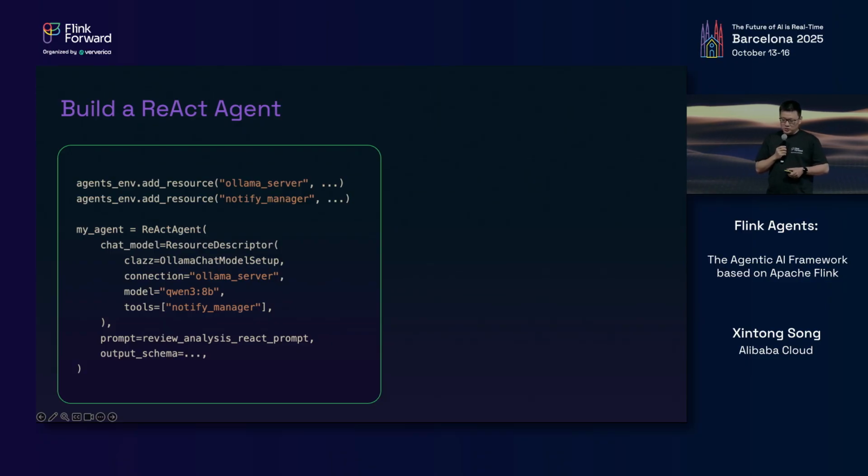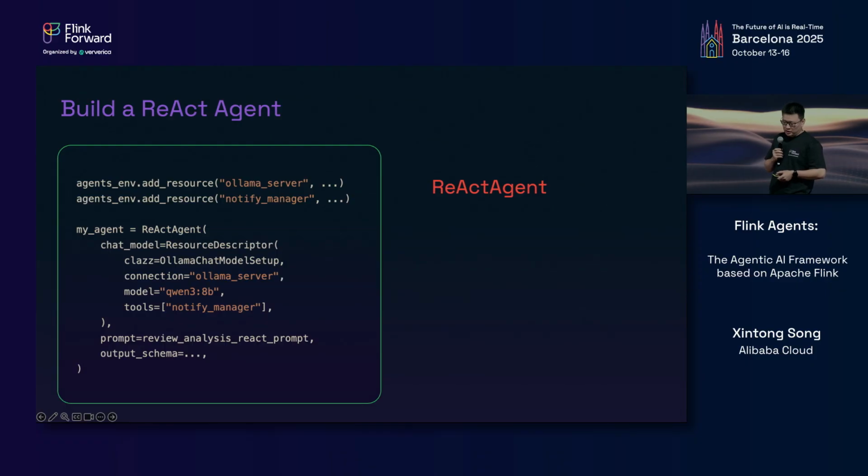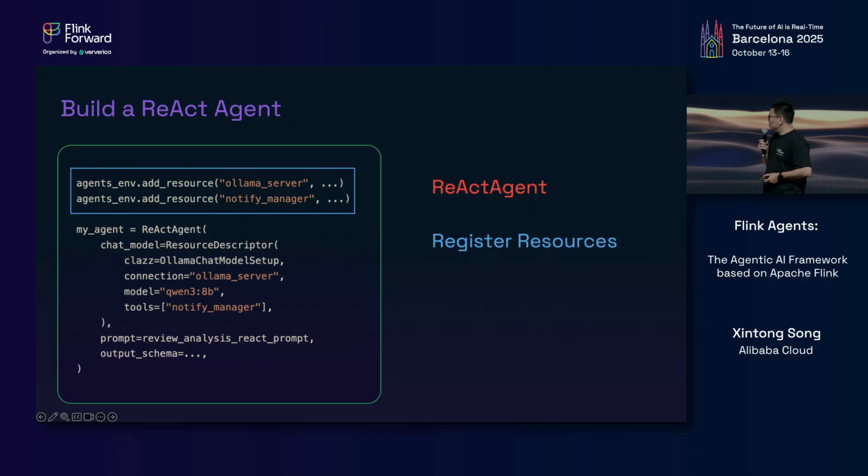The only things you need to specify are the chat model setup used for the reasoning and the prompt that describes the task goals, the available tools, and the expected output schema. Notice that since the React agent class is already defined by the framework, we cannot define resources like the chat model setup and tools with decorators and static methods. In order to use these resources, we need to first register them to the agent environment.